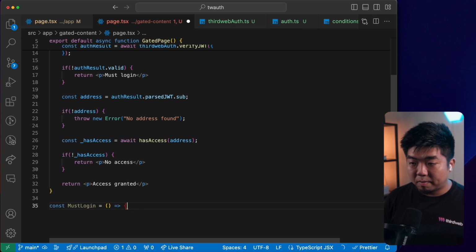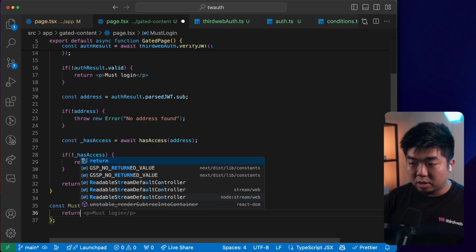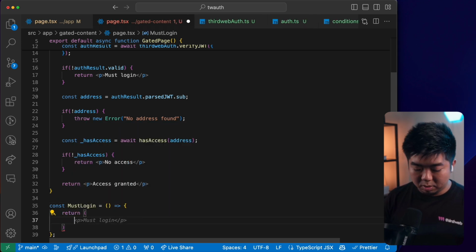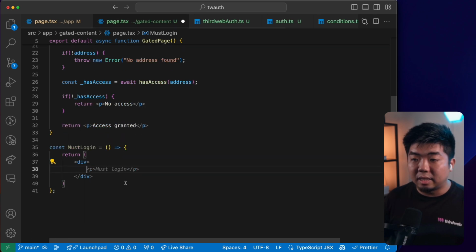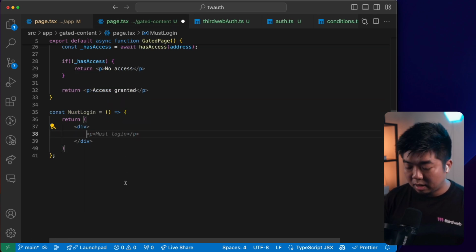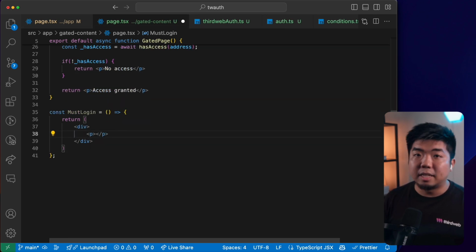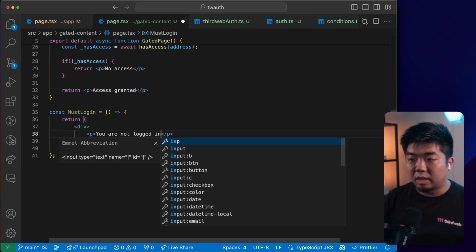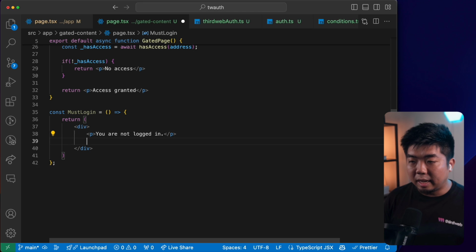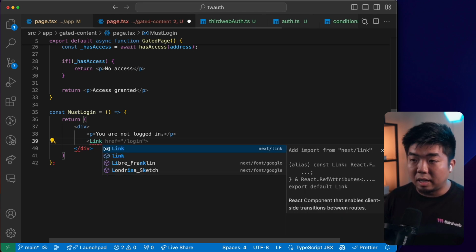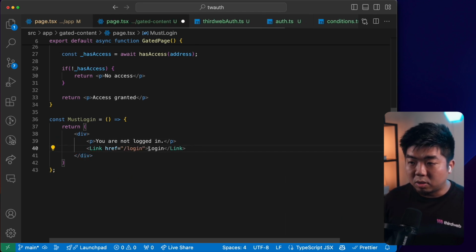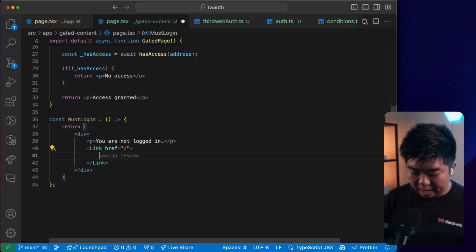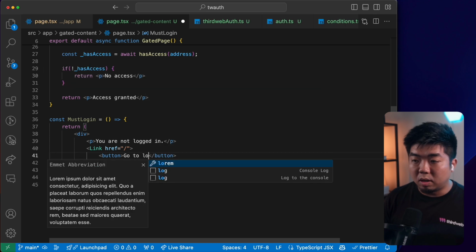And in here, we'll just say return. And what this is going to do is return a div. And in this div, let me just scroll down a bit here. We're going to add some text, and we'll say you are not logged in. And then we're going to create a link back for them to log in, which is going to just go back to our main page here. And we'll provide this a button that says go to login.